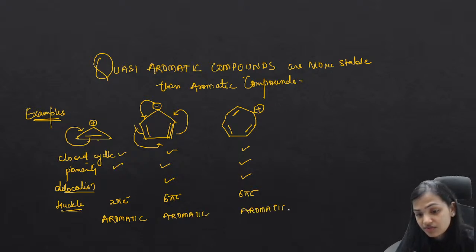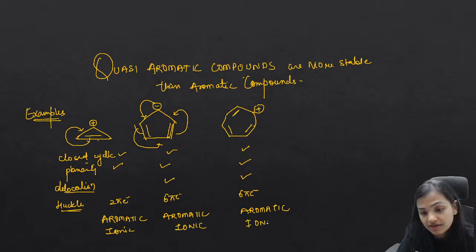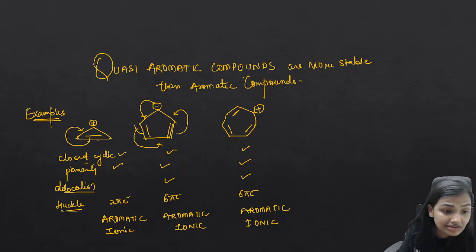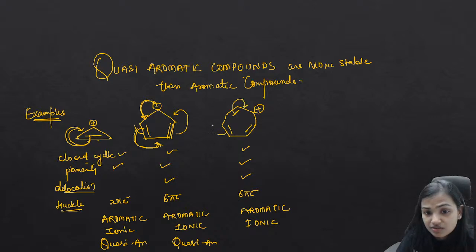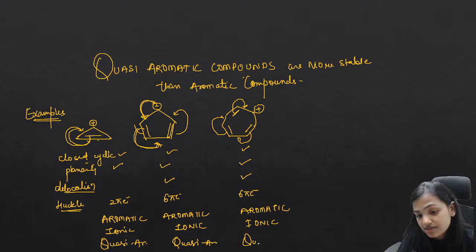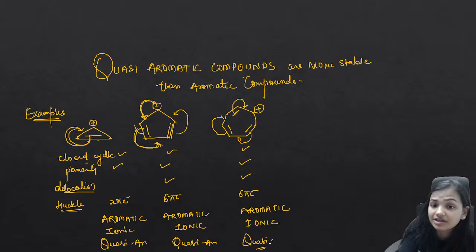But out of all these, which are quasi aromatic? So they are ionic. This is also ionic. This is also ionic. And at the same time, is this ion a part of this aromaticity? Yes. Is this ion a part of this delocalization? Yes. So this is quasi aromatic. This is quasi aromatic. Here, is this negative charge a part of this delocalization or this aromaticity? Yes, absolutely. So this is also quasi aromatic. And here this positive charge is also a part of this delocalization? Absolutely. So this is also quasi aromatic. Such compounds which are quasi aromatic are more stable than even the aromatic compounds.